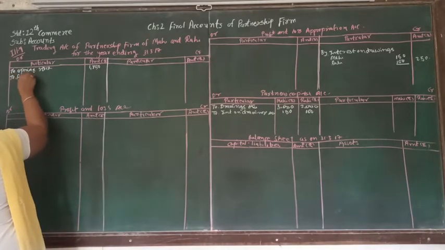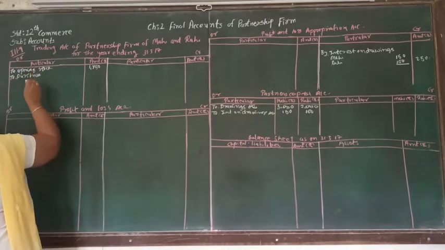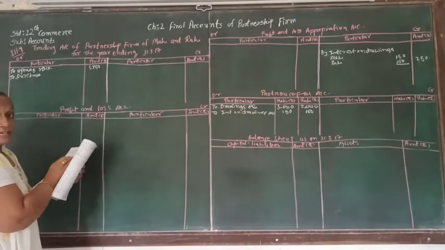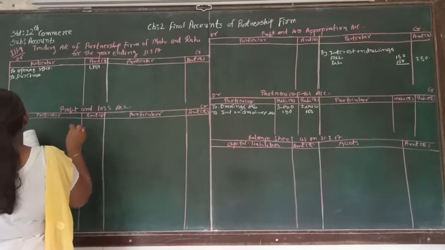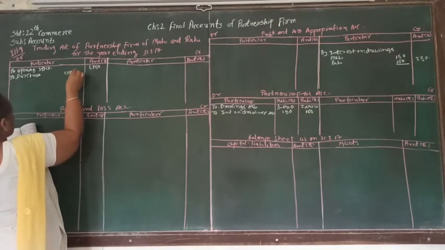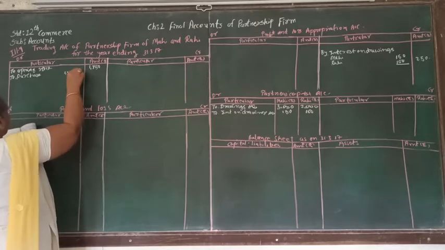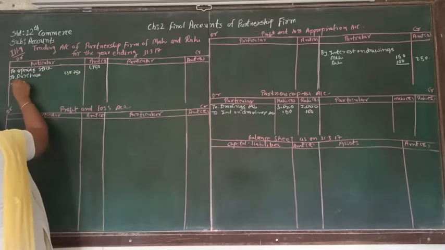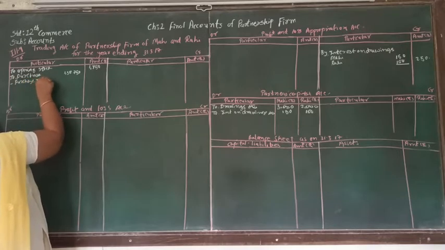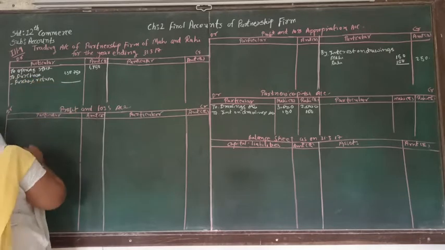Purchase is 1,38,750. And on the other side, the credit side, we can see the purchase return. That we are going to write down in the outside column. That will be 1,38,750 minus purchase return. So that we are going to see.